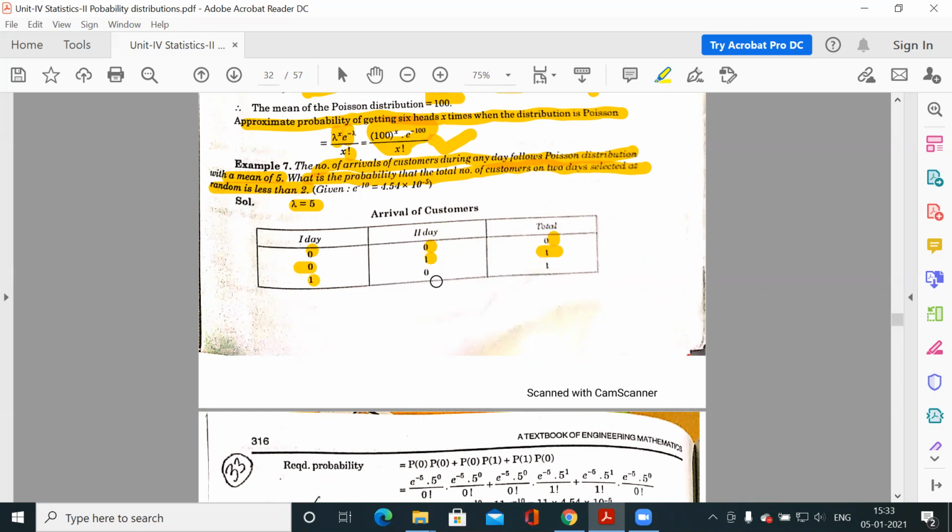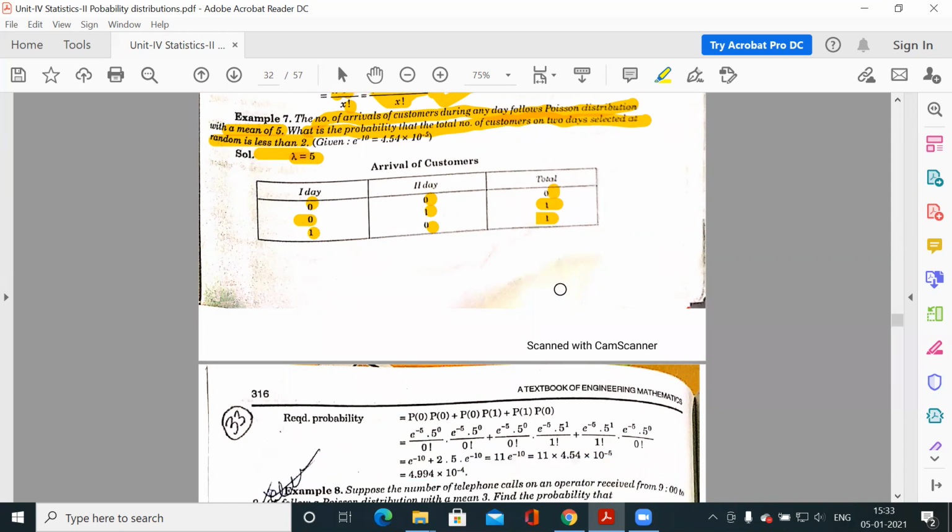Similarly, on the first day we have 1 customer and on the second day 0 customers, so total 1 customer on 2 consecutive days. We have to consider only these cases, less than 2 customers, so either 0 customers or 1 customer on 2 consecutive days. These are the possible cases.